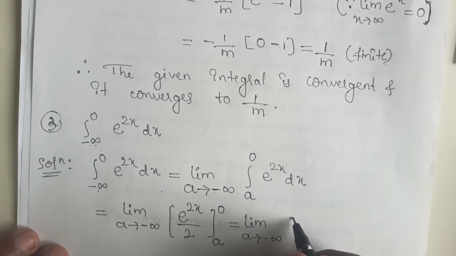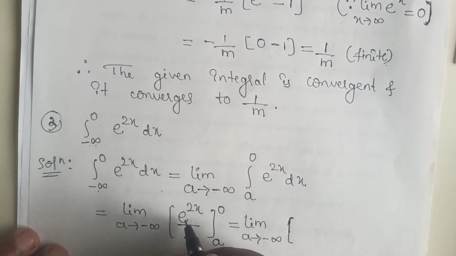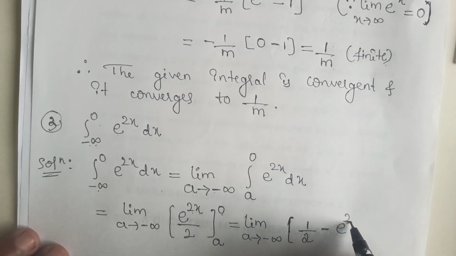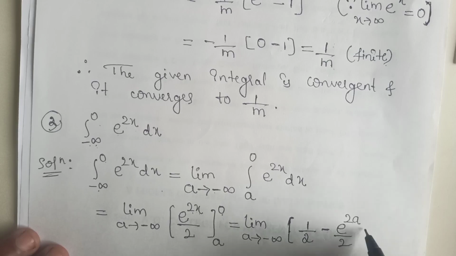Now substituting the limits, upper limit is 0, therefore we write e power 0 divided by 2. E power 0 means 1, therefore I will write 1 by 2 minus, here lower limit is a, therefore in the place of x we write a, so it is e raised to 2a divided by 2.